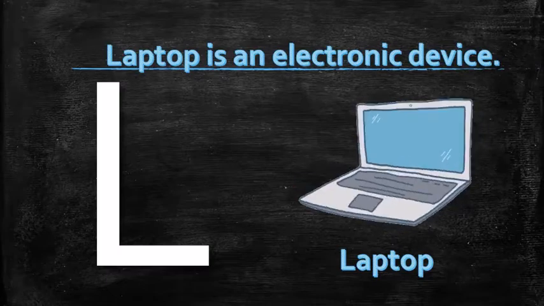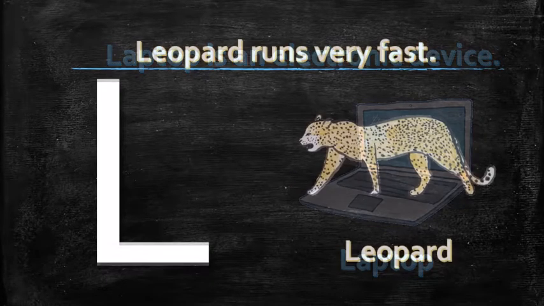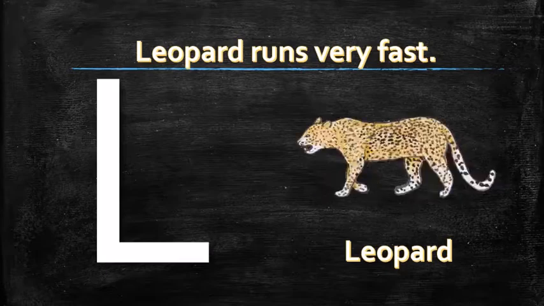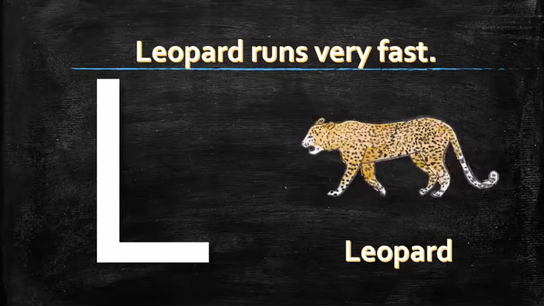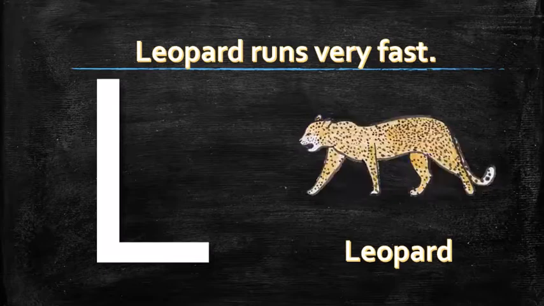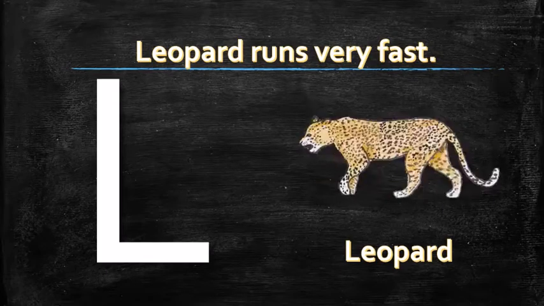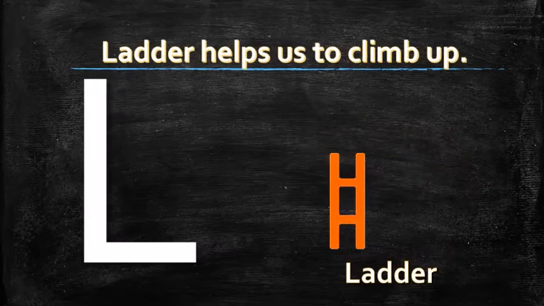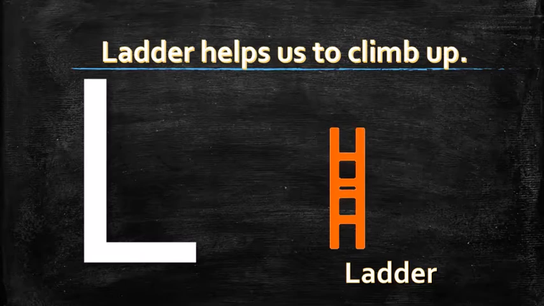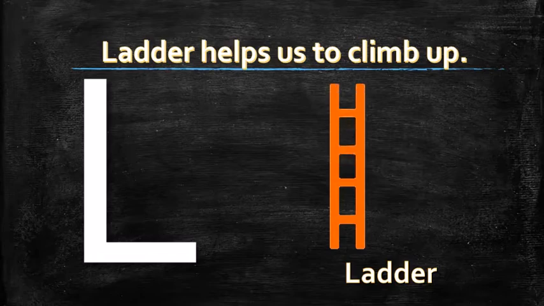L for leopard. Leopard runs very fast. L for ladder. Ladder helps us to climb up.